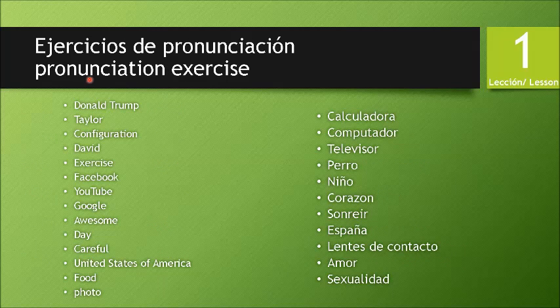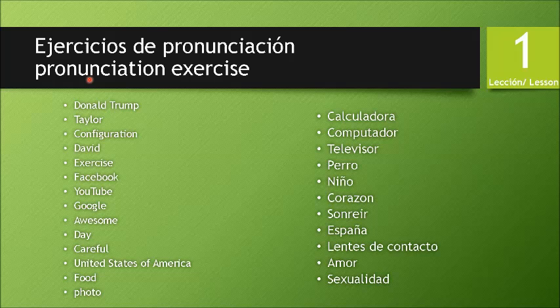Okay, the next step is an exercise of pronunciation. On the left, we are gonna try to pronounce English words with Spanish pronunciation. I think that it could be a little bit fun, but it is very successful for learning the correct pronunciation of Spanish. And on the right, we're gonna pronounce Spanish words, obviously with the Spanish pronunciation.